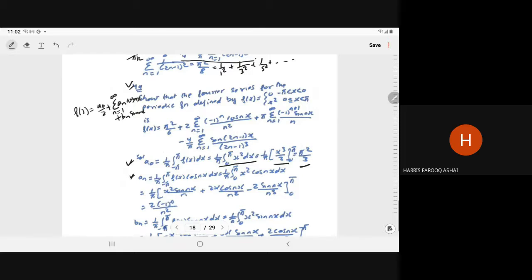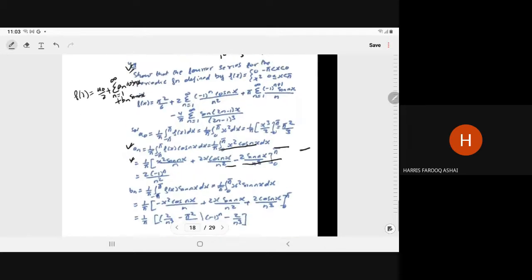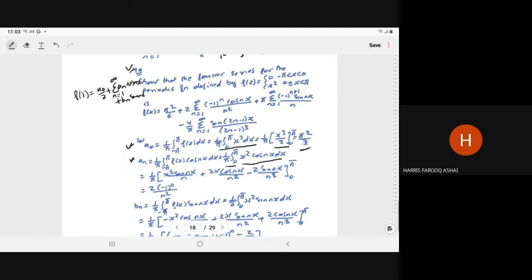Then a_n is equal to 1 upon pi integral minus pi to pi f(x) into cos nx. So 1 upon pi, since the function is defined for 0 to pi as x square and minus pi to 0 it is 0. So this will become 1 upon pi integral 0 to pi x square cos nx dx. So when we integrate by parts, it will give you 1 upon pi [x square sin nx upon n plus 2x cos nx upon n square minus 2 sin nx upon n cube], limit 0 to pi.